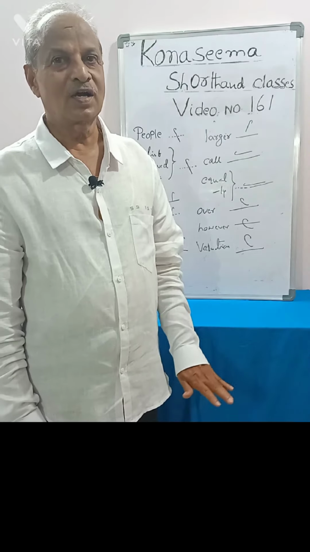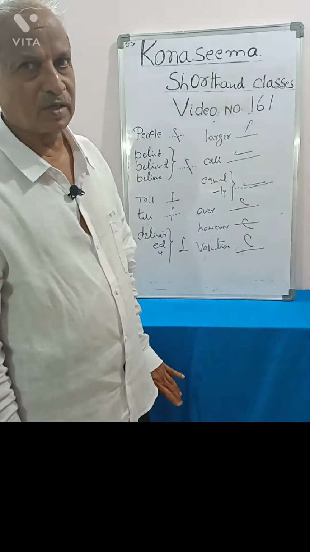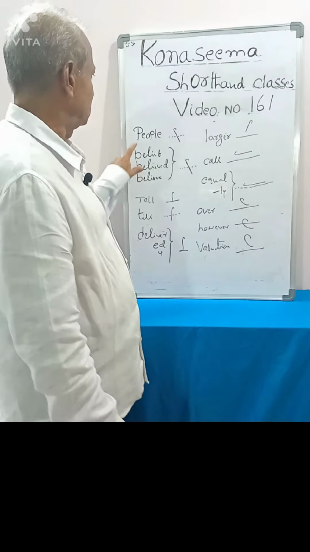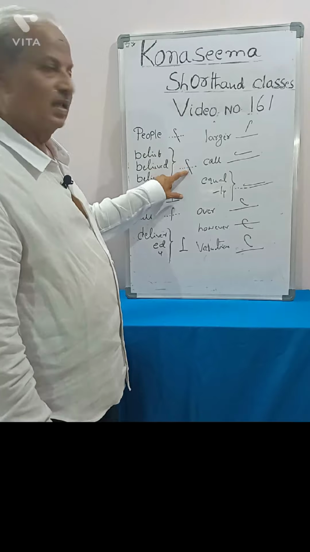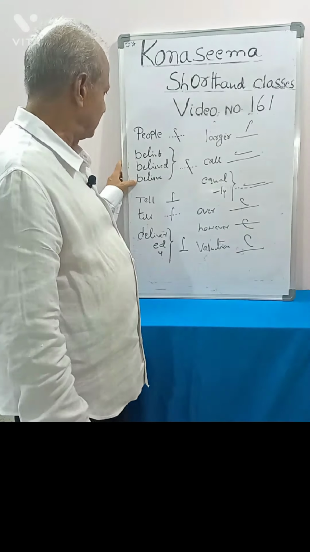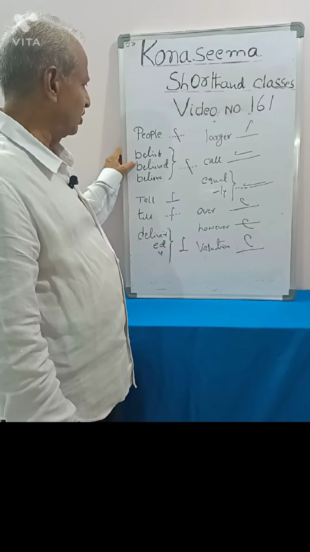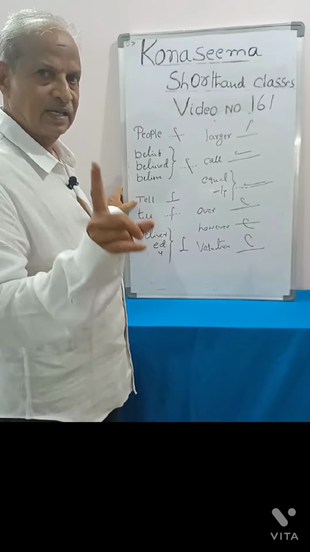And now I will tell the grammalogues in the chapter. If we put pal through the line, people, bull through the line, believe, believed, and tell on the line, tell.